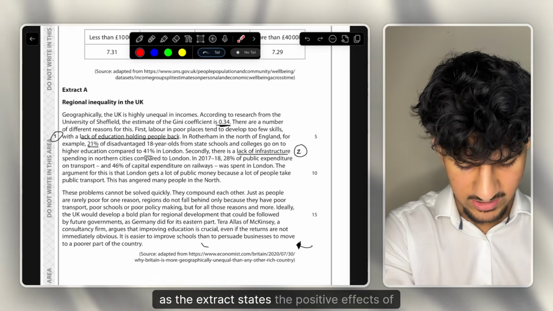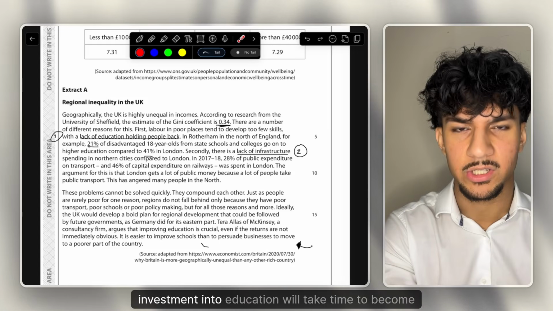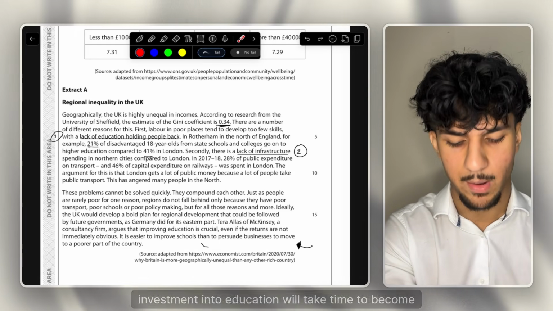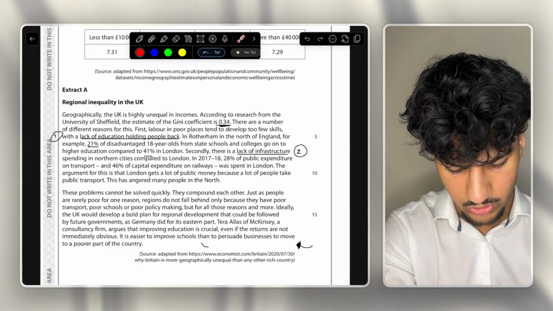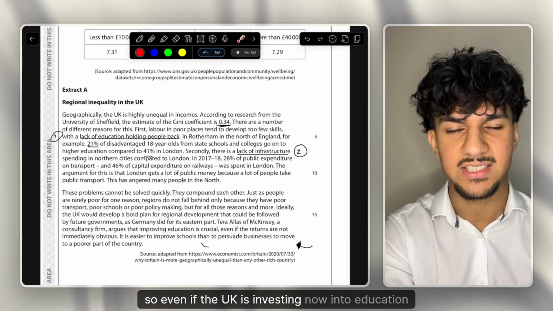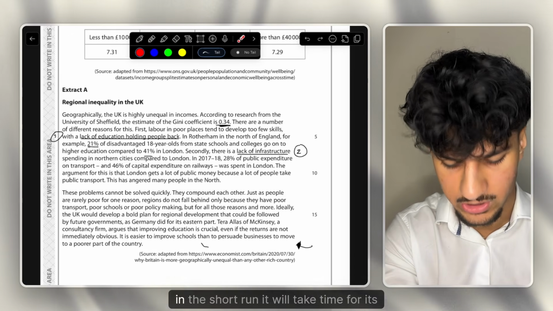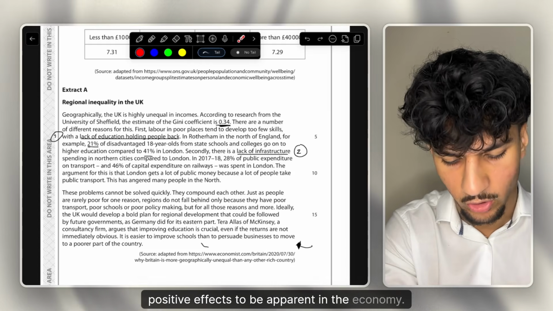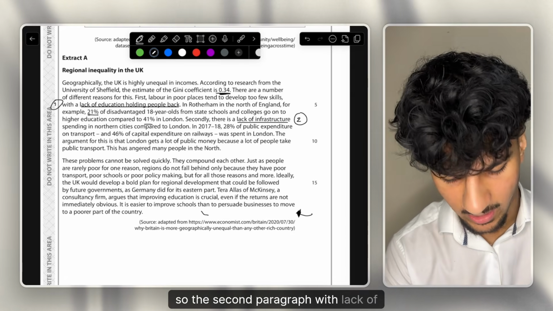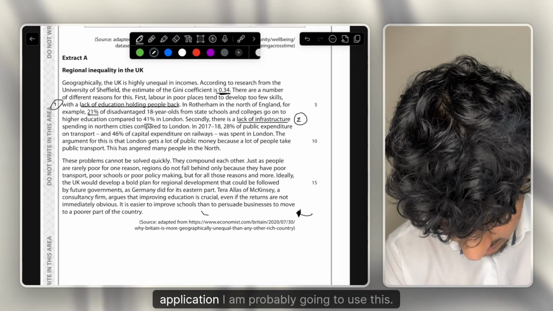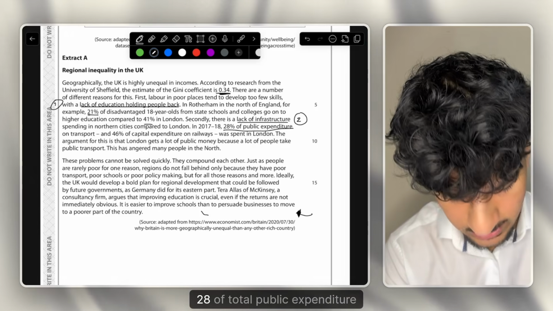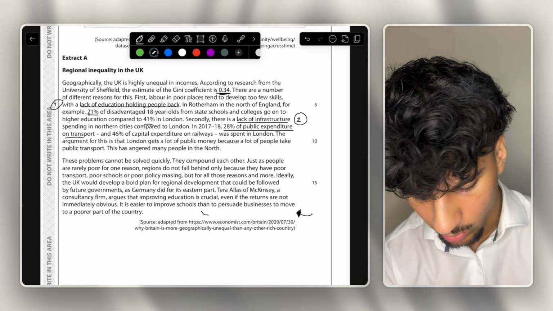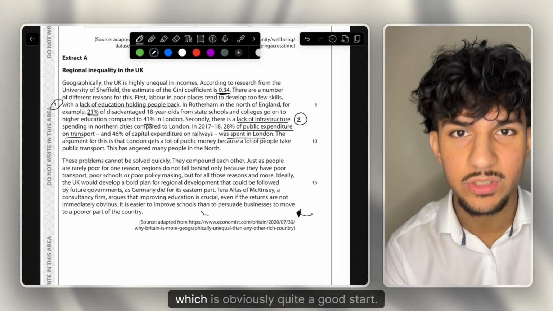As the extract states, the positive effects of investment into education will take time to become apparent in the economy. So even if the UK is investing now into education in the north in the short run, it will take time for its positive effects to be apparent in the economy. Okay, so for the second paragraph, with lack of infrastructure, for the bit of application, I am probably going to use this: 28% of total public expenditure was spent in London, which is obviously quite a good start.